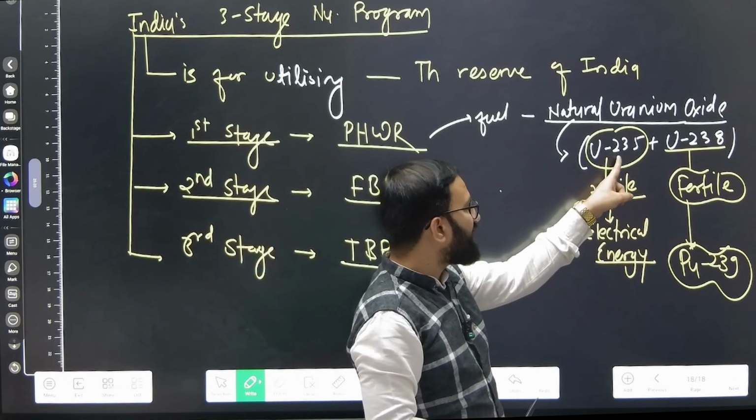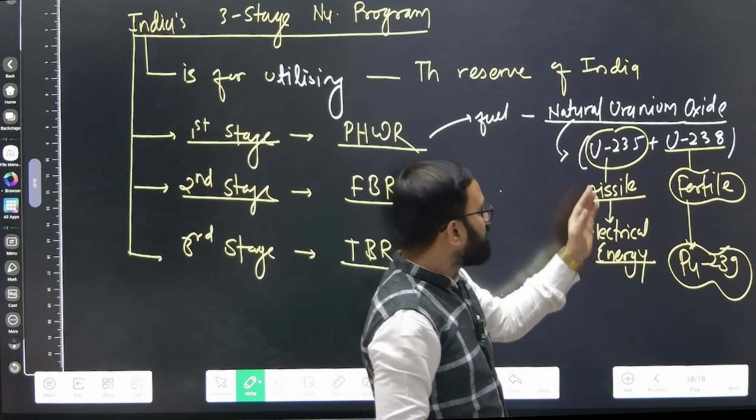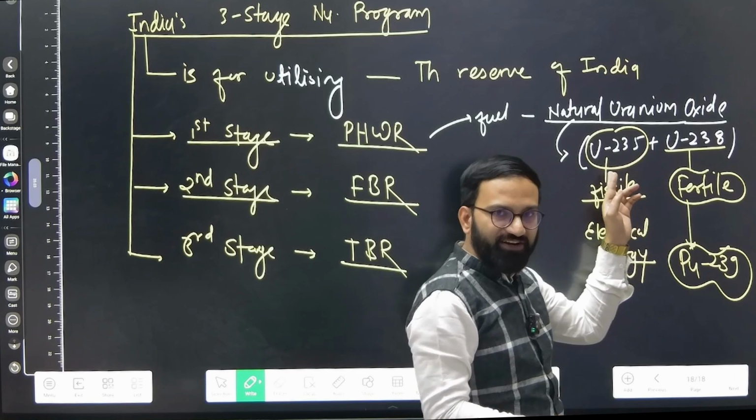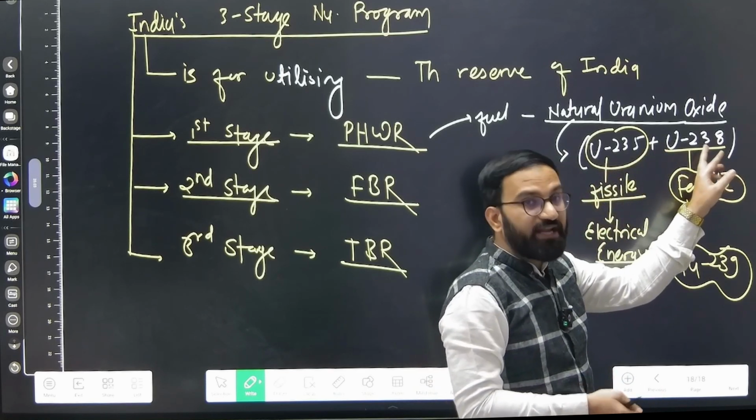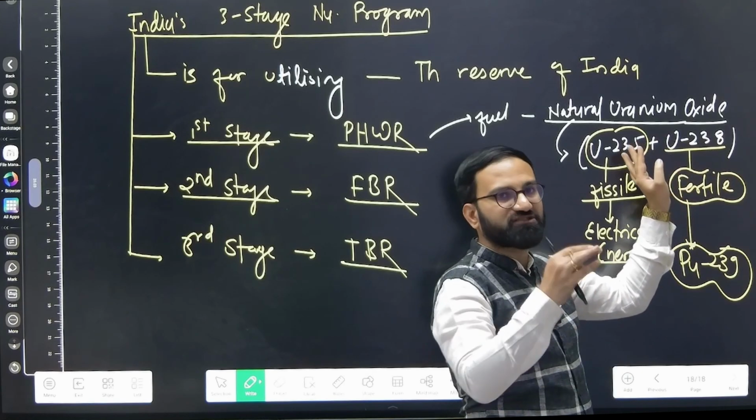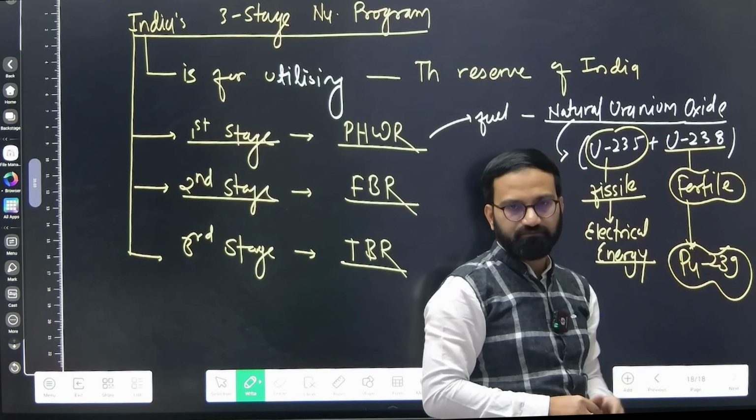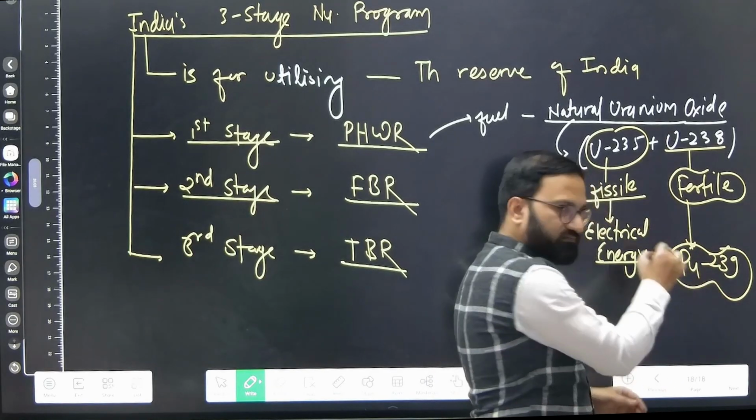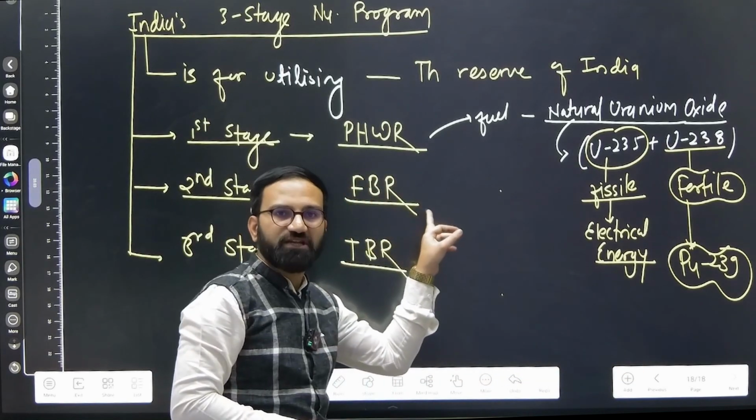One, we are utilizing uranium 235 for producing electrical energy because it is a fissile material which can sustain the chain reaction. And the second one is a fertile material, and we cannot utilize this material directly for producing electrical energy because it cannot sustain the chain reaction. So first we need to convert that into plutonium 239. We are breeding this and we are storing this plutonium 239 for our next stage.